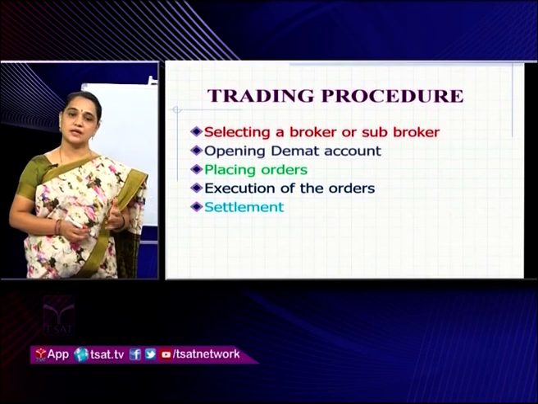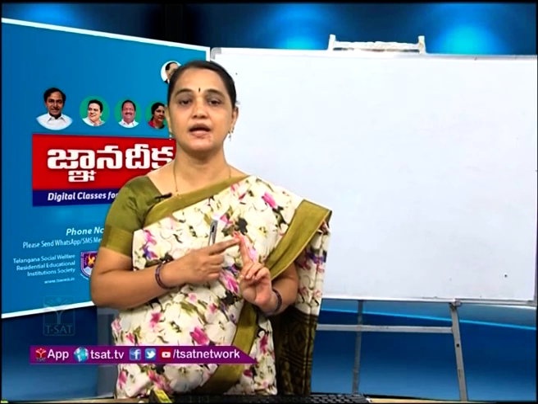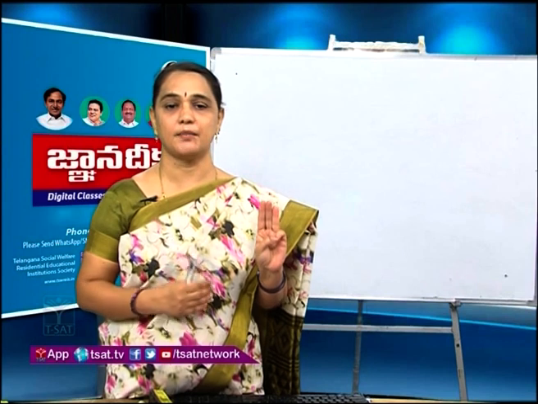With the demat account, the broker also opens our trading account. If we want to place an order, every investor needs three accounts. He must have his own bank account, demat account, and a trading account. All this we can get with the help of a broker, and then placing the order. How do we have to place the order? Here, what order are we going to place?